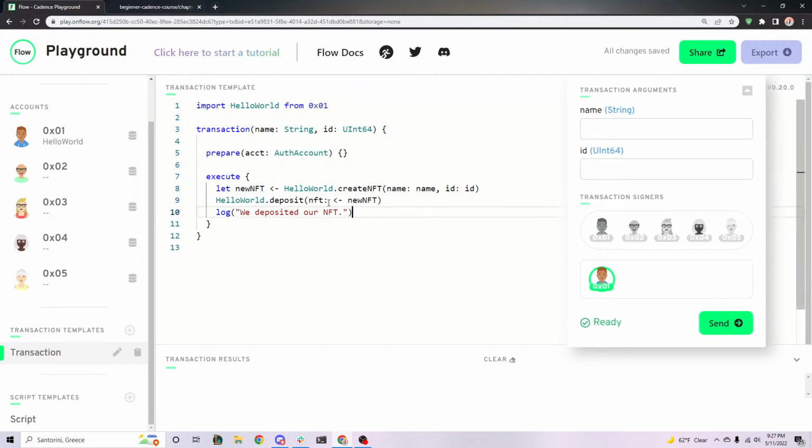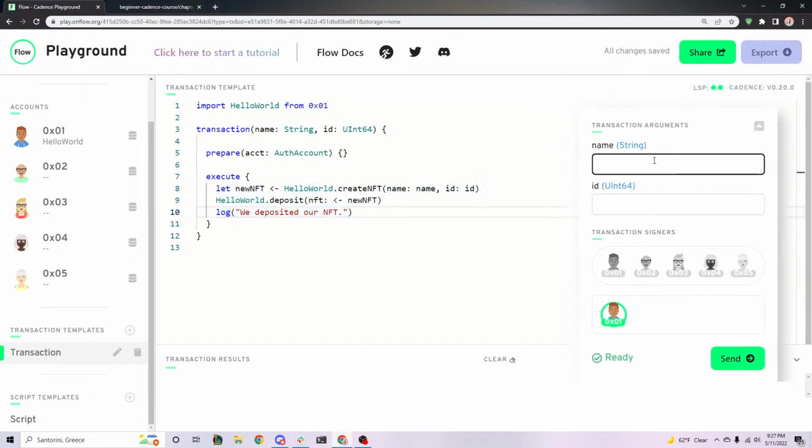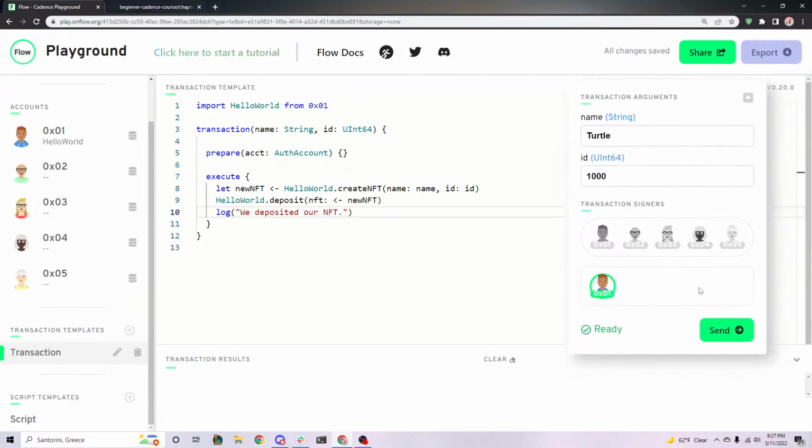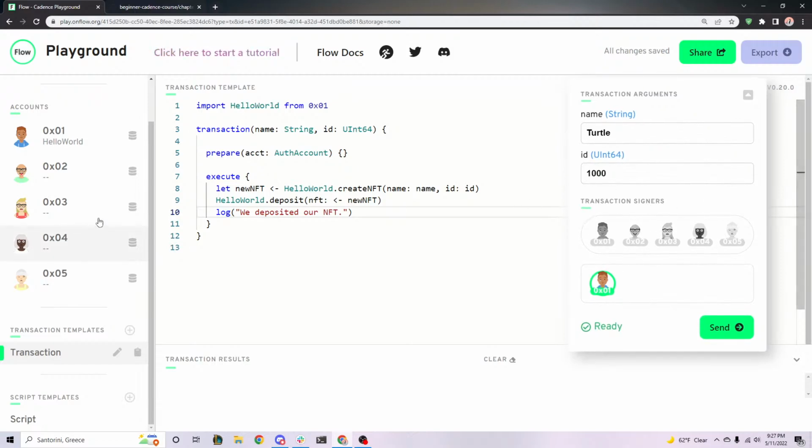All right. Is that right for everybody? I'll put a thumbs up in a second. But our name is going to be, let's put turtle. And our ID is going to be 1,000. Doesn't matter which account we pick. We're not going to talk about it until later.